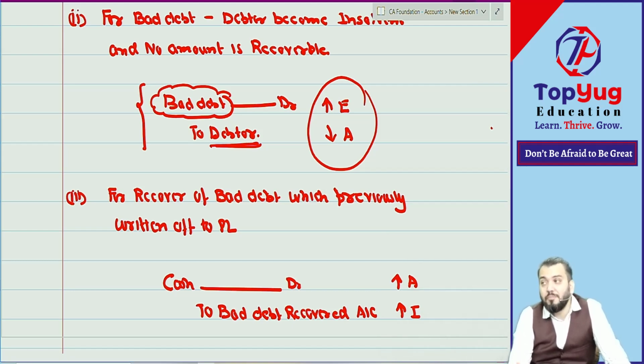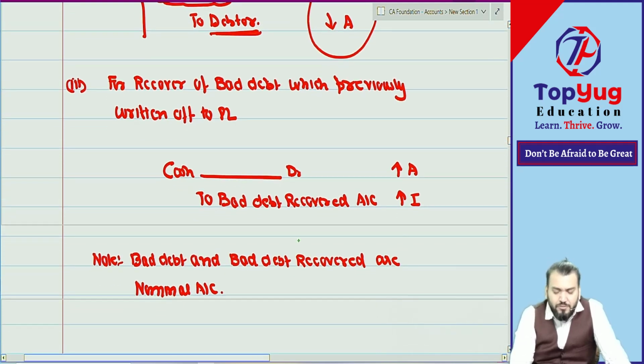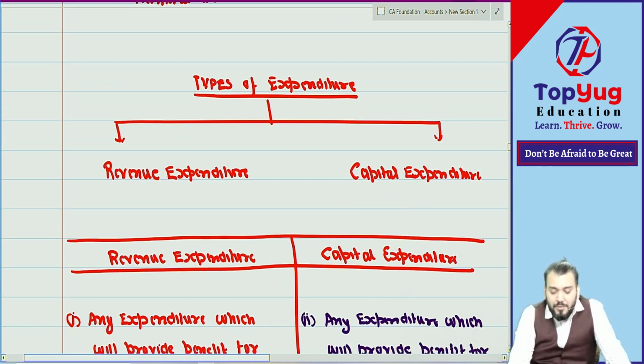What is the journal entry of bad debt recovered? Cash account debit to bad debt recovered account. This type of question is frequently asked. What is the journal entry of bad debt recovered? Cash account debit to bad debt recovered. Bad debt and bad debt recovered are both nominal accounts. Bad debt is an expense and bad debt recovered is a gain, meaning income. Correct? Then we did a very important concept, types of expenditure.